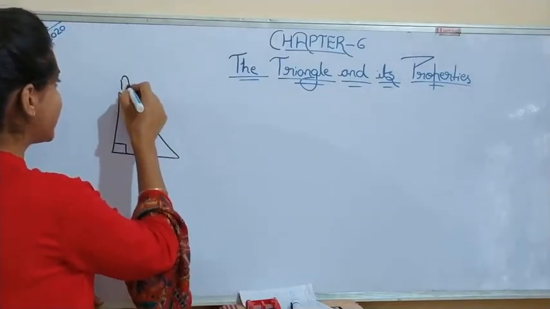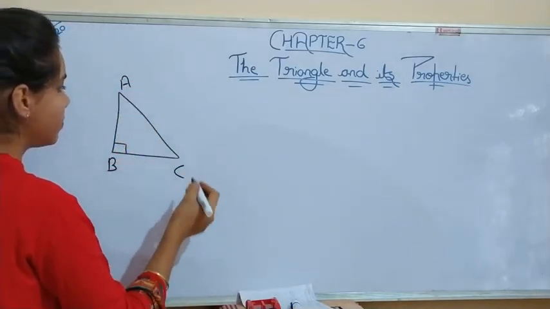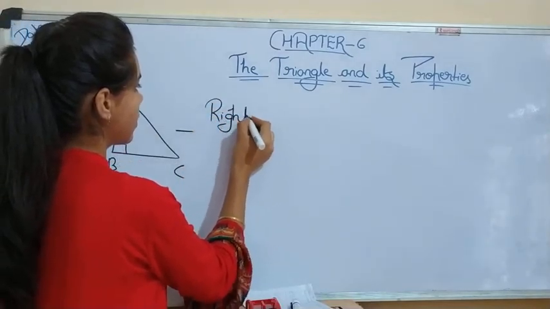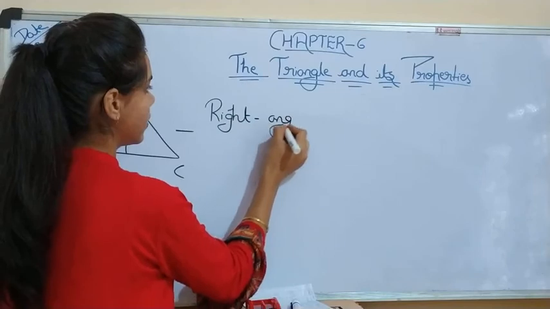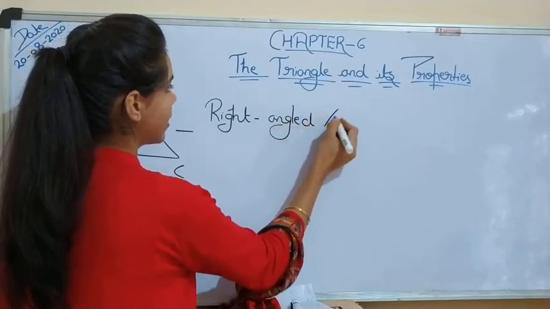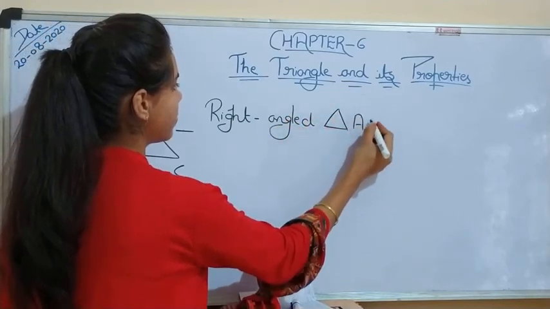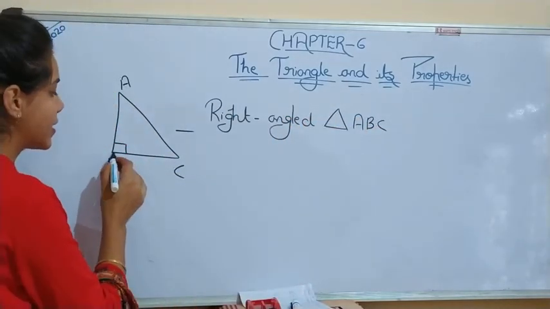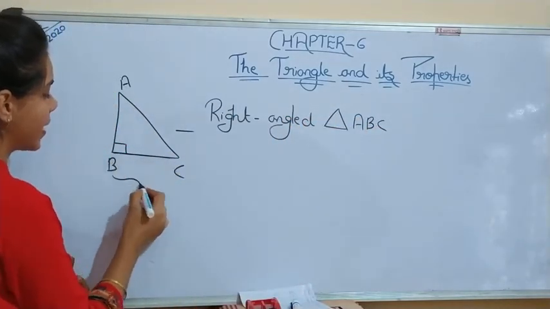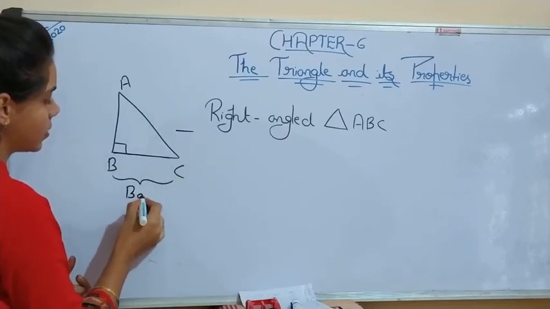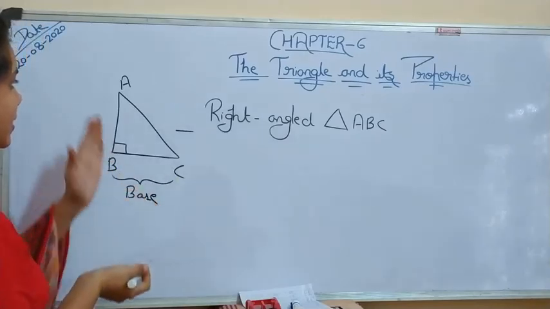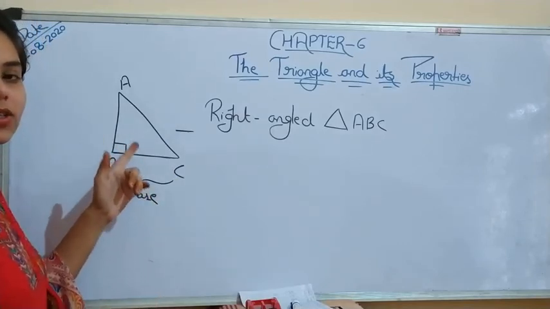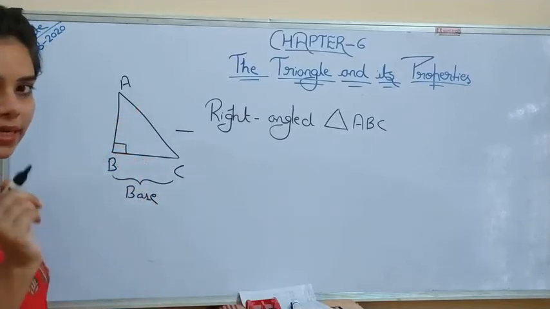So in right angle triangle ABC, this is the base. This side is known as the base. This line segment makes the 90 degree angle, so we call it perpendicular.